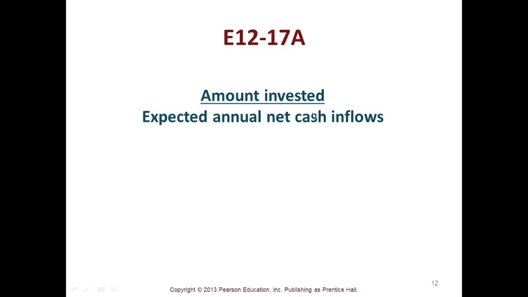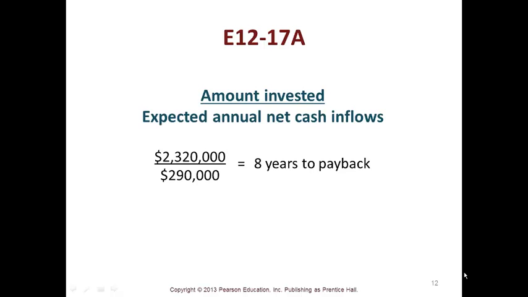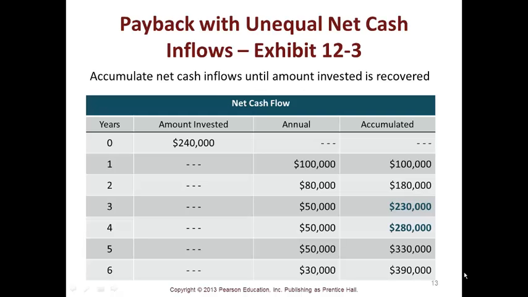E12-17A, we're going to use the amount invested divided by the expected annual net cash flows. So if you look at the problem, same kind of equation. Here's Exhibit 12-3, where it shows the years and the amount invested and the annual. And doing problems like this in Excel is really fast, because then you can actually build the formulas and watch them flow through.